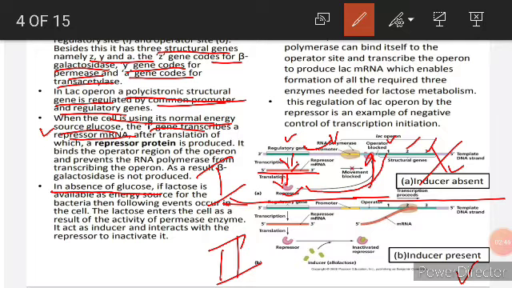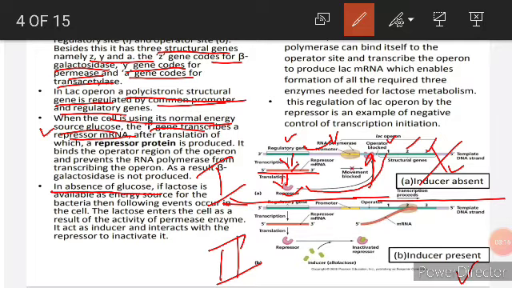And the second case is what? Switch on model. Let's see what happens here in the switch on model. Here, if lactose is not there, there is not going to be any single molecule present. So even if lactose is not present, some few molecules of each enzyme, like beta galactosidase, permease and transacetylase, will be produced in the cell.